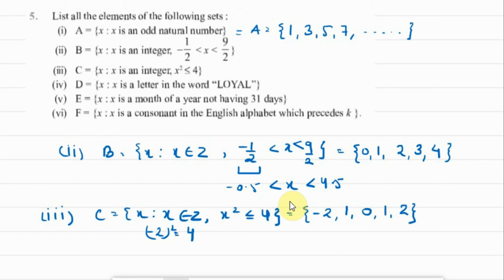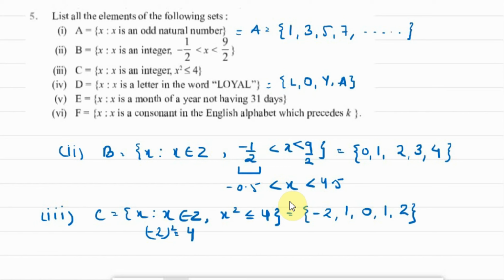Okay, D part, fourth part. It says D is equal to x such that x is a letter in the word loyal. So we have to enlist all the letters in the word loyal. So it will become L, O, Y, A. Now we are not going to repeat L because already we have enlisted L once, so we are not going to repeat it. This is the roster form of part D, the set D.